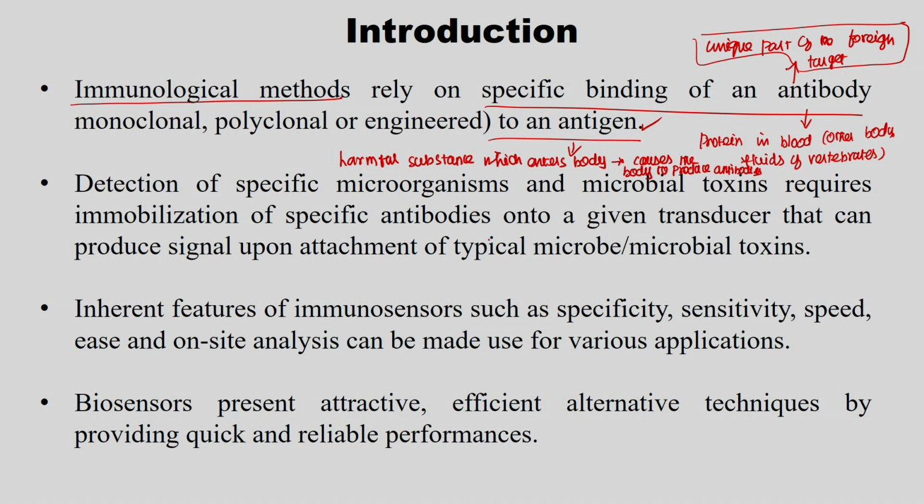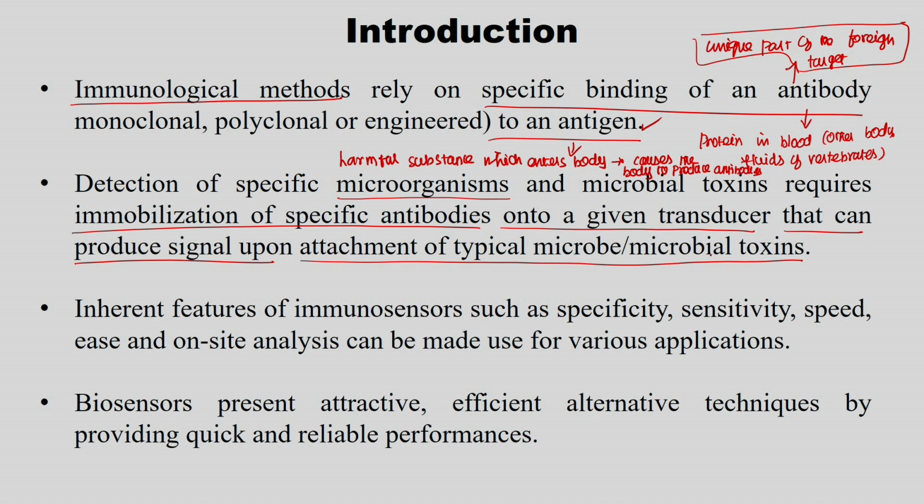So, detection of specific microorganisms and microbial toxins requires immobilization of specific antibodies onto a given transducer that can produce a signal upon attachment of a typical microbe or microbial toxins. So, for example, if I wanted to detect microorganism X or the toxin produced by microorganism X, it requires the immobilization of specific antibodies, that means the proteins, onto the given transducer.